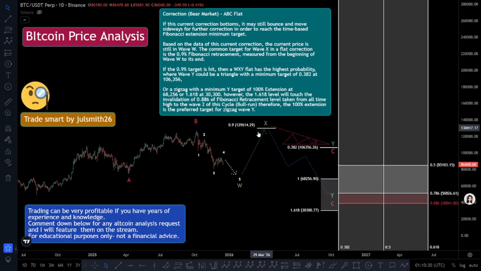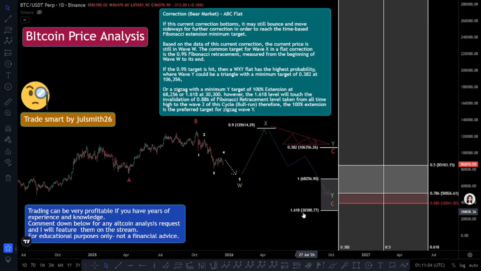The common target for wave X in a flat correction is the 0.9 Fibonacci retracement, measured from the beginning of wave W to its end. If the 0.9 target is hit, then a WXY flat has the highest probability, where wave Y could be a triangle with a minimum target of 0.382 at 106,356, or a zigzag with a minimum Y target of 100% extension at 68,256 or 1.618 at 30,300.